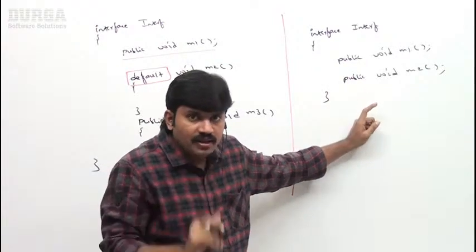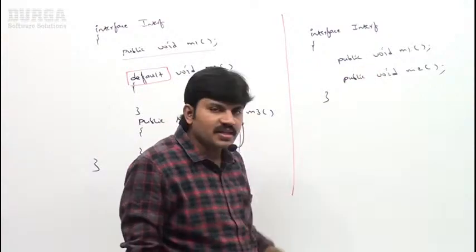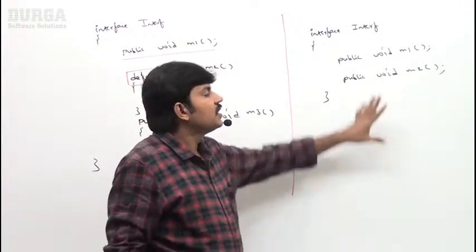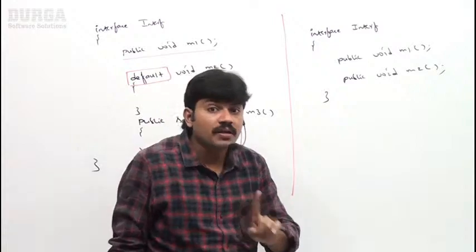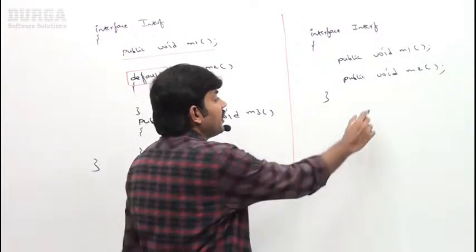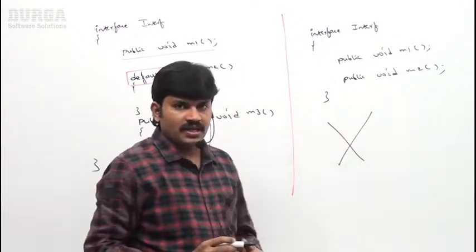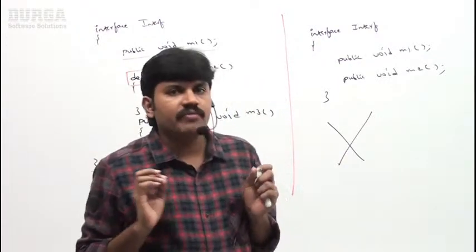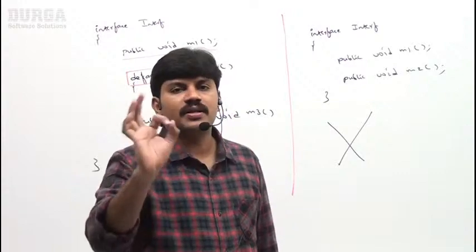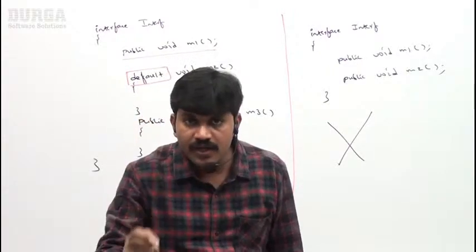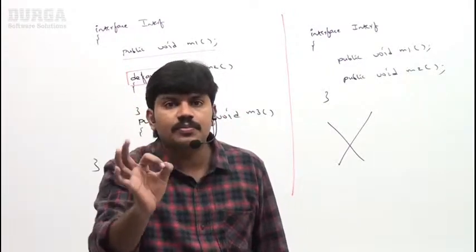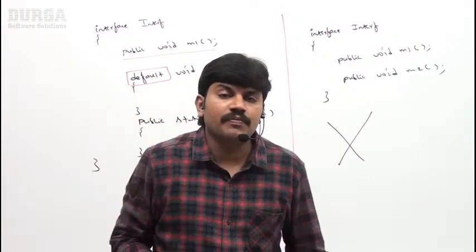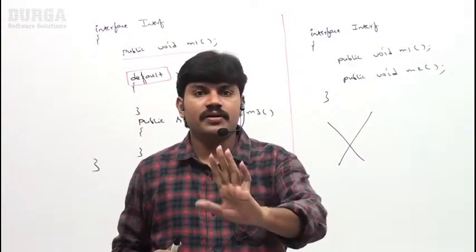No, because how many abstract methods are available? Two abstract methods. It is a normal interface, but not a functional interface, because more than one abstract method is there. Is it clear, right? Now the terminology is very clear for you. What is a functional interface? An interface which contains a single abstract method. Such types of interfaces are called functional interfaces.